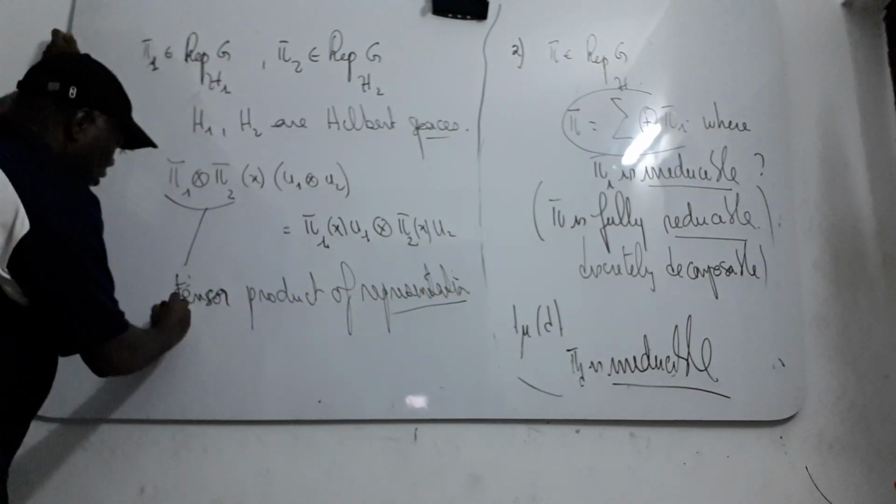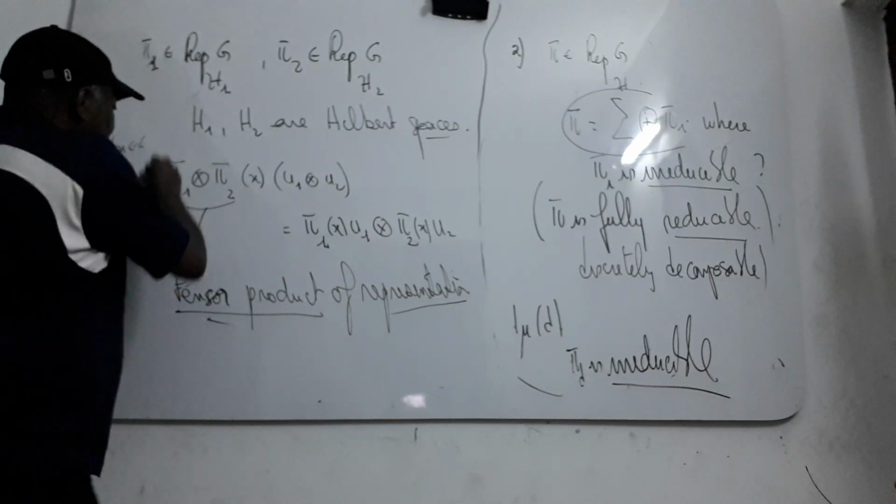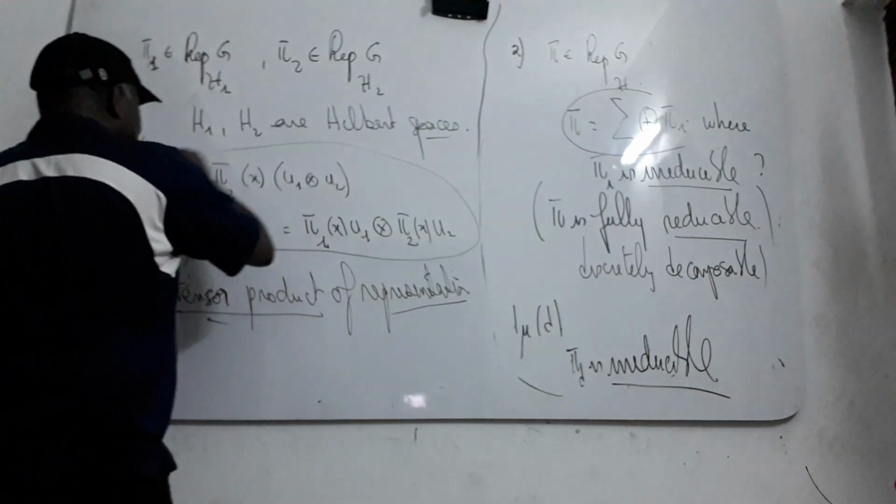This is the definition of the tensor product of representations.